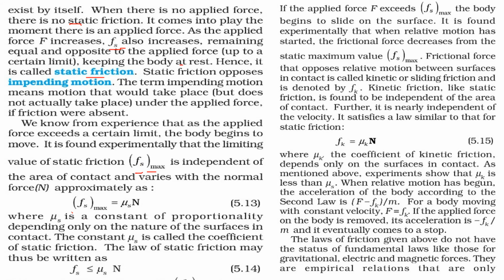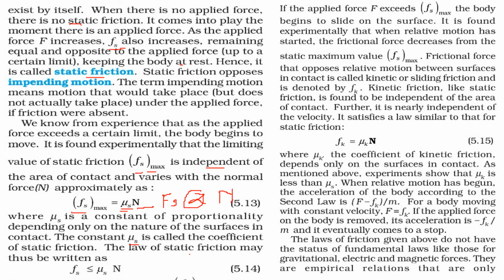Fs max is, first of all, independent of the area of contact, but it varies with the normal force. So this is directly proportional to N, the normal force. You can say Fs is directly proportional to N. So this proportionality sign can be changed to mu s, the constant of proportionality, and we call this mu s the coefficient of static friction.